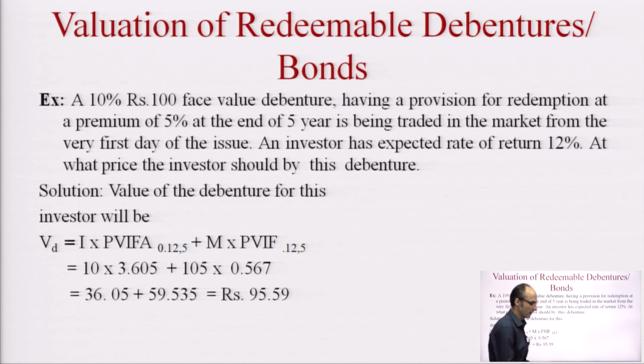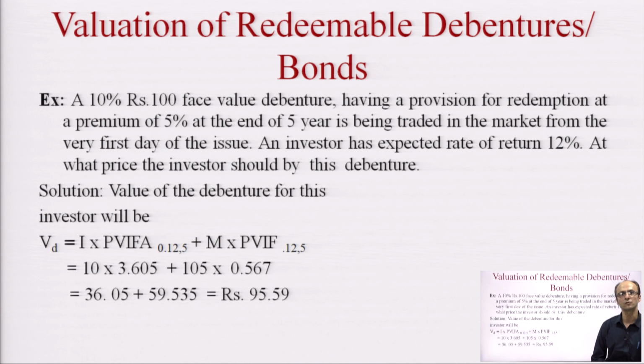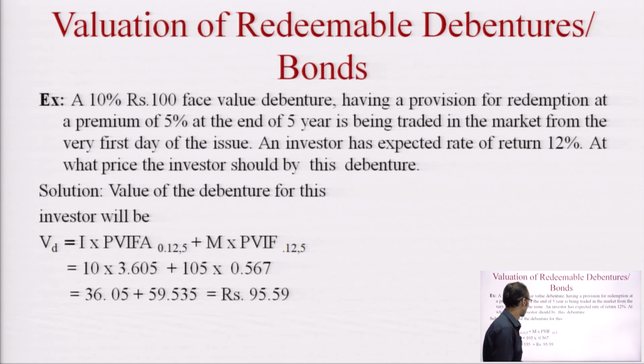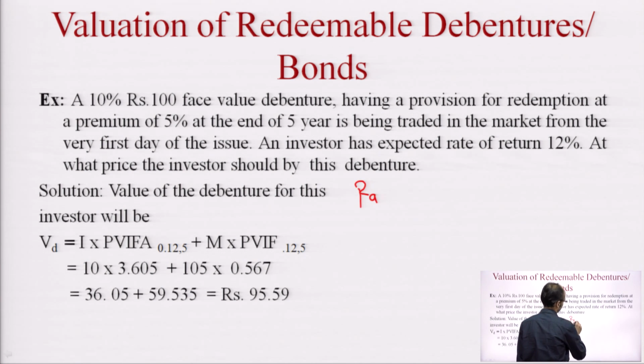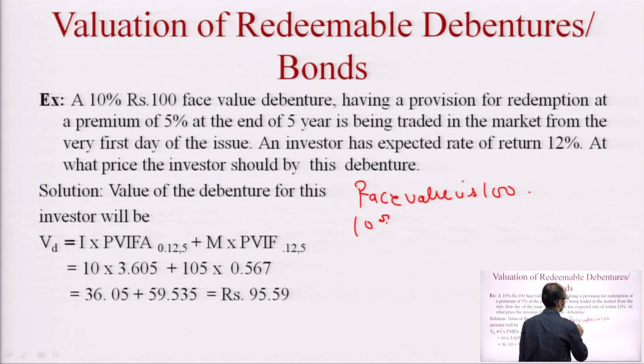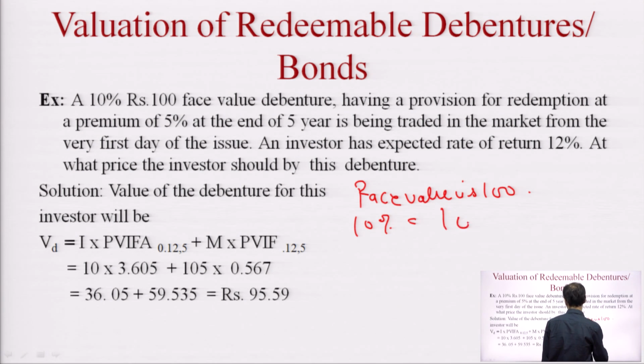Now the problem is very simple. The question is asking you to value the bond. How can we correctly find out the intrinsic value of the bond? By using the present value formula, the formula for calculation of the bond. Now you can see the face value is 100 and the interest rate is 10%. It means that annually the person will get 10 rupees as interest.